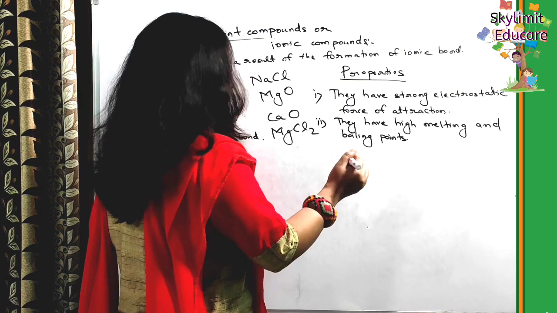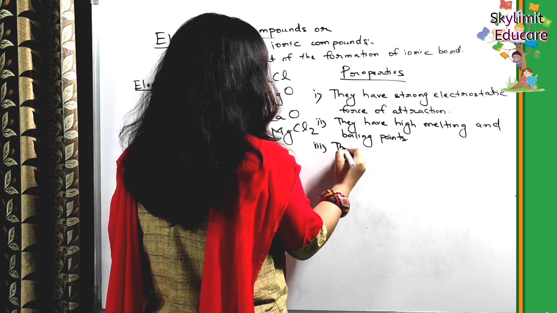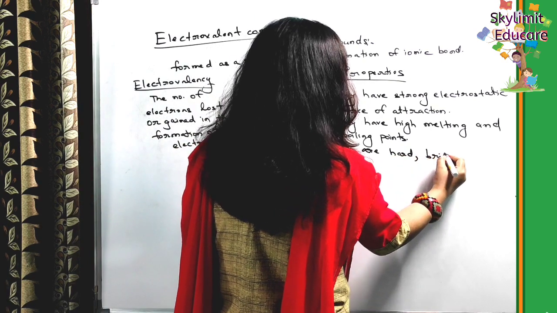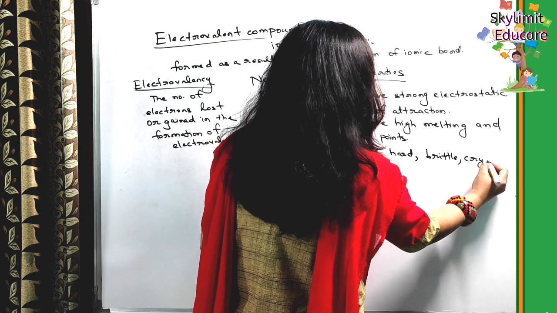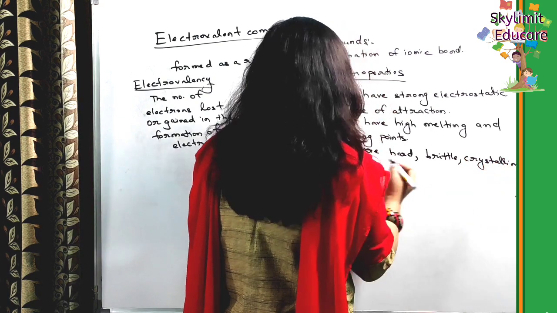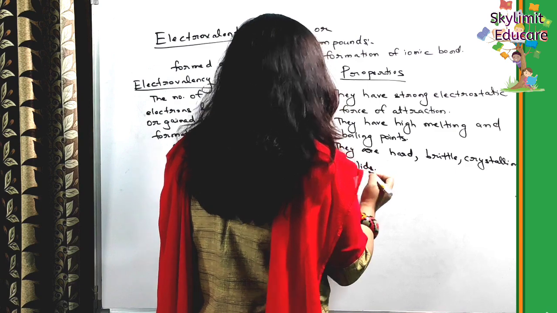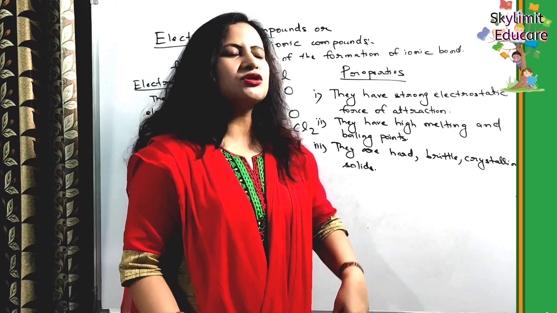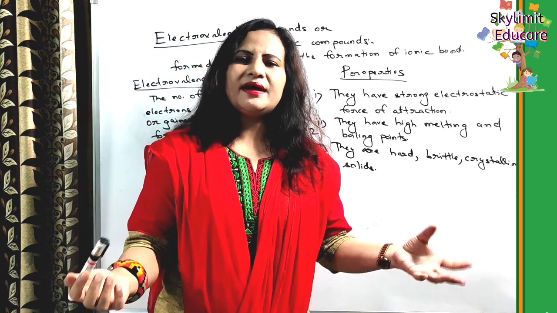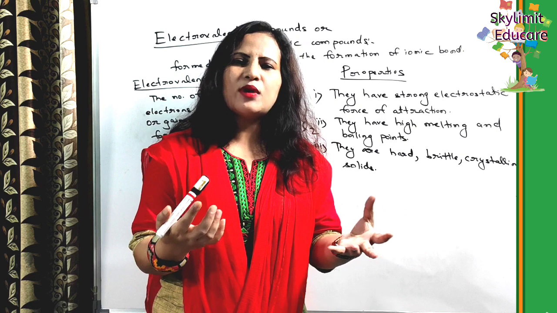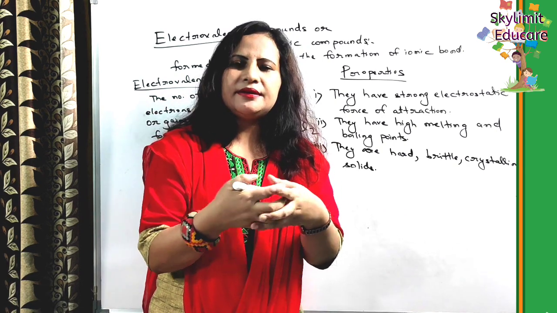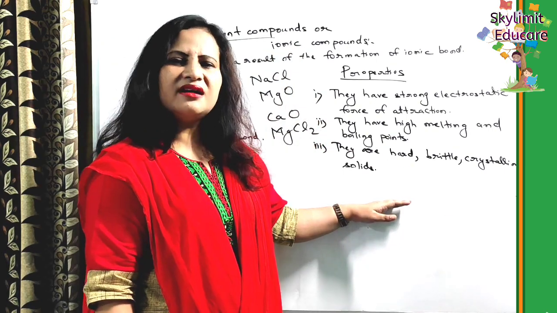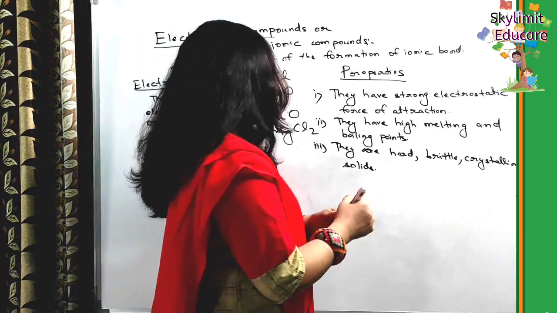The third point, students, is that they are hard, brittle, crystalline solids. Why are they hard and crystalline? Because of the same answer, the strong electrostatic force of attraction. When there is a strong electrostatic force of attraction between two atoms, the interparticle space between them will be less. So usually they are solids, crystalline solids.